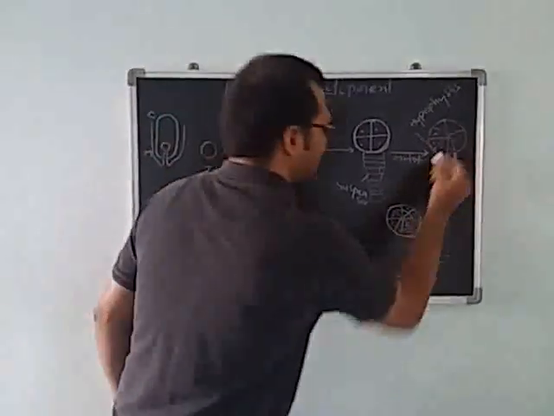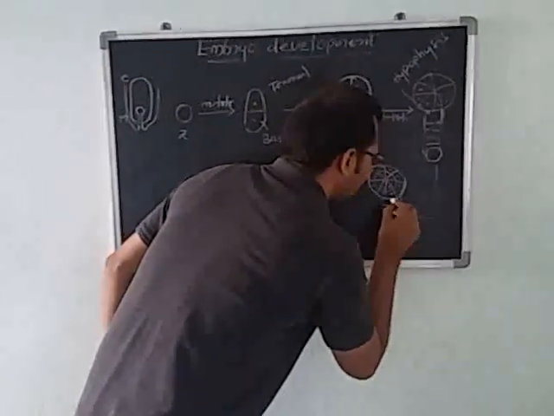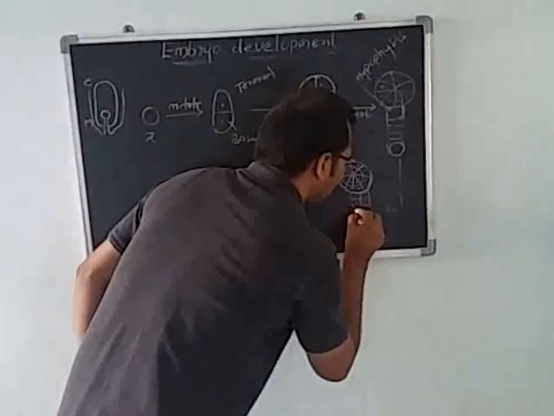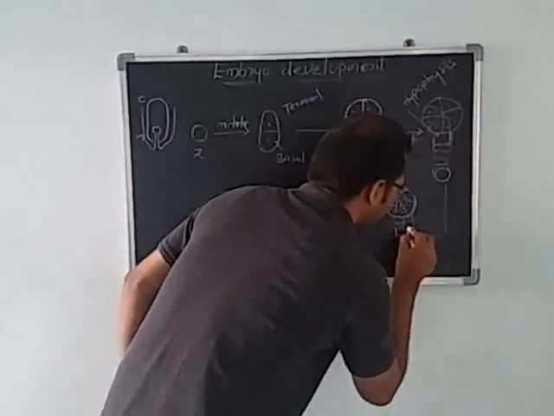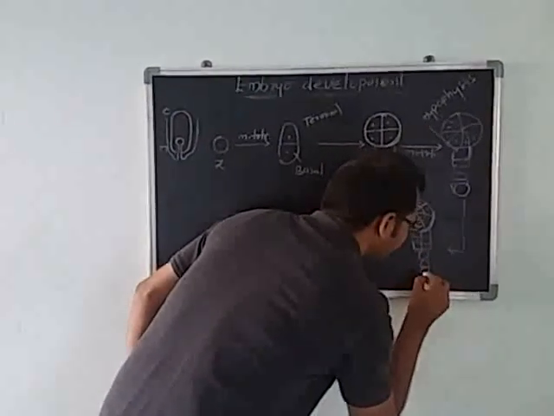And the hypophysis also divides, like this. And these are called suspensor cells.